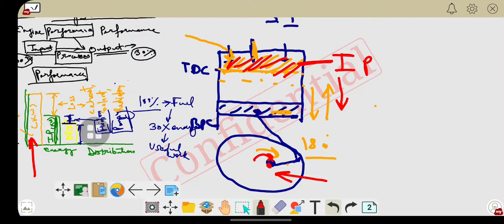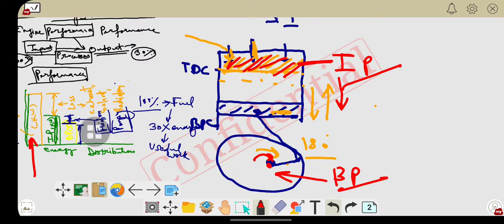This is called the indicated power. The useful work in terms of the rotation of the crankshaft is called the brake power. In this manner we can consider the indicated as well as the brake power. So brake power is the useful work to drive the entire IC engine. Now I hope you have understood IP and BP, indicated as well as brake power.